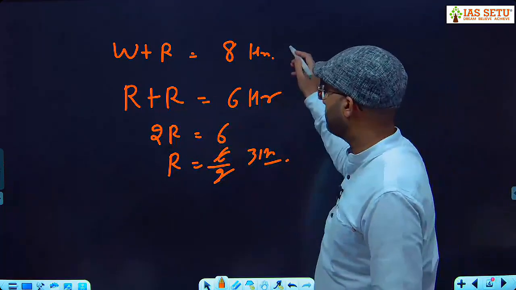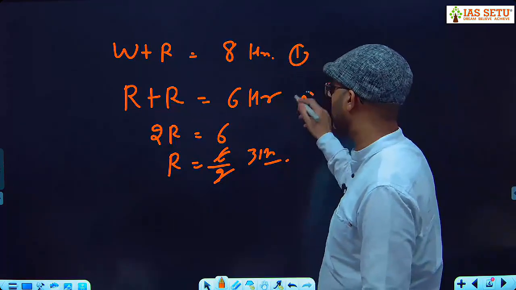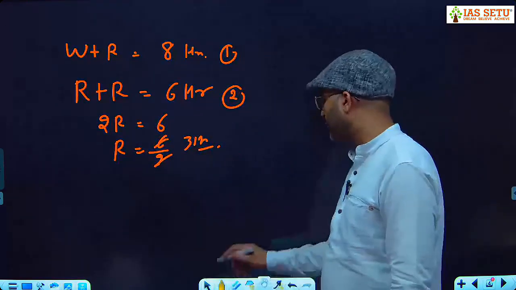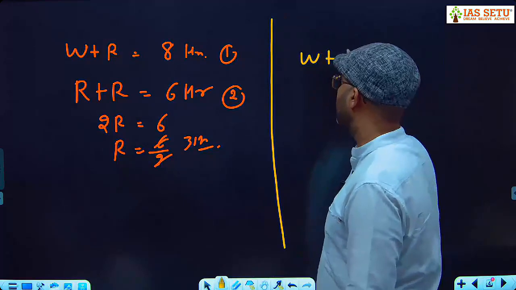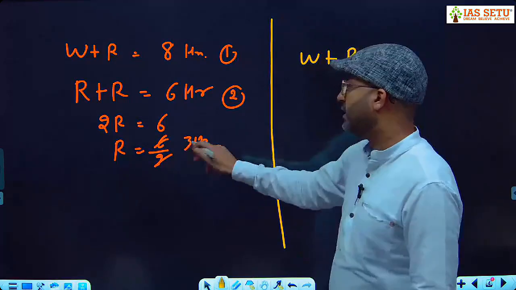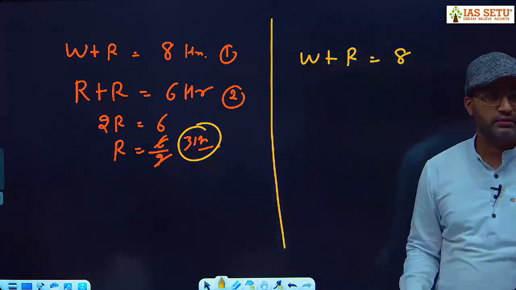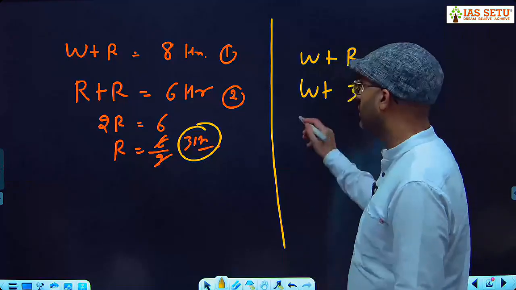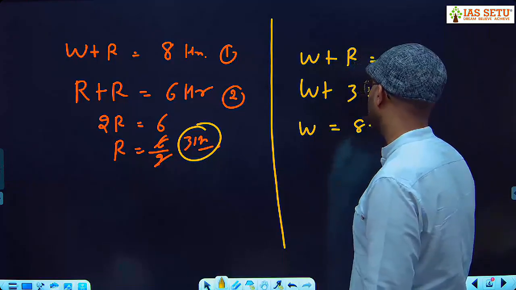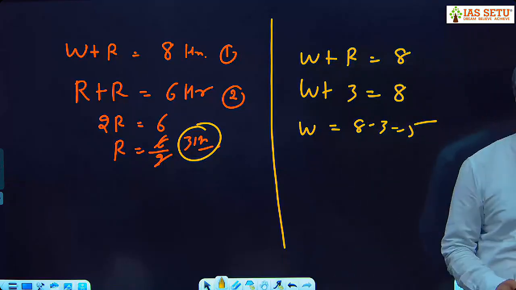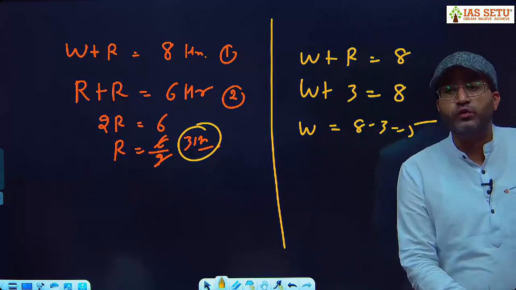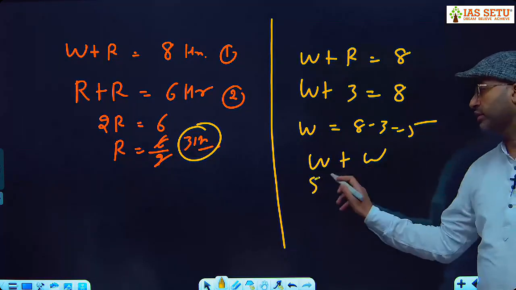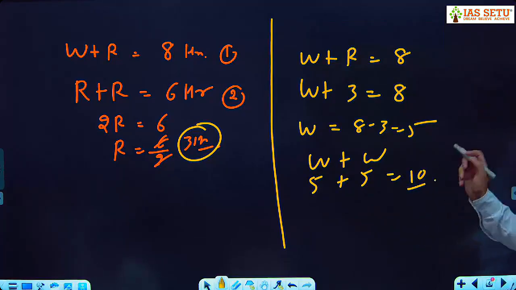So here this is equation number 1, this is equation number 2. Next, in our first equation, walking one side and riding, total 8 hours, can we put the value of riding, 3 hours, here? So walking one side, riding requires 3 hours, total time 8 hours. So we can say walking one side requires 5 hours. Now the question is, walking both sides requires how many hours? Walking plus walking, so it is 5 plus 5. Total time required is 10 hours.